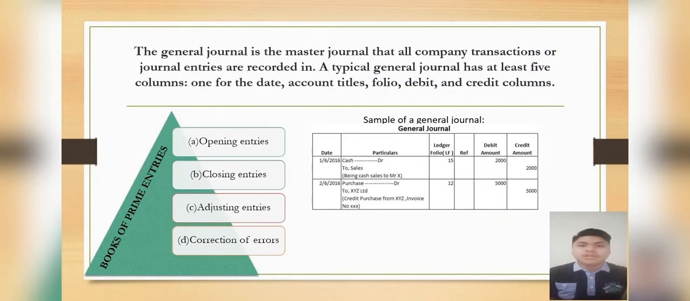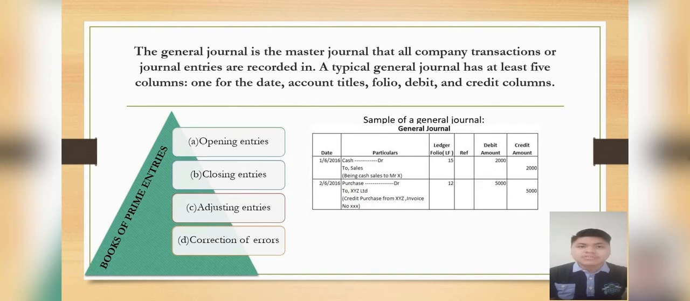Now, let's start with the general journal first. The general journal is the master journal in which all company transactions or all business activity and journal entries are recorded. A typical general journal has at least 5 columns: one for the date, account title, folio, debit, and credit column.